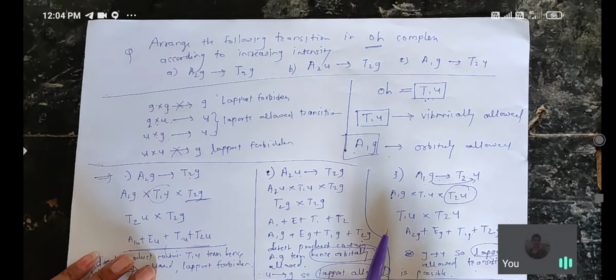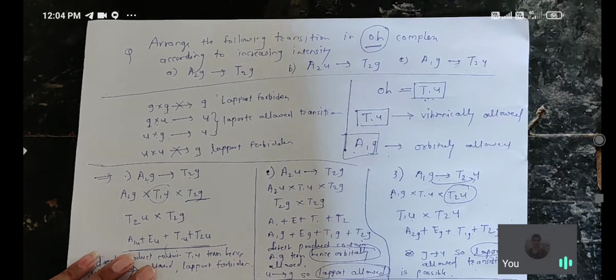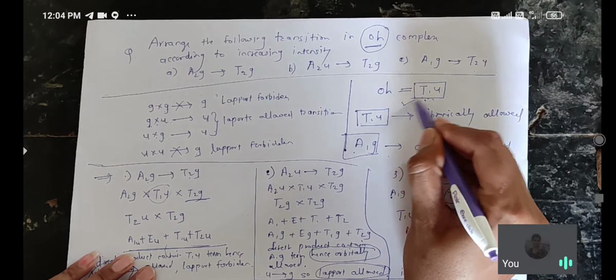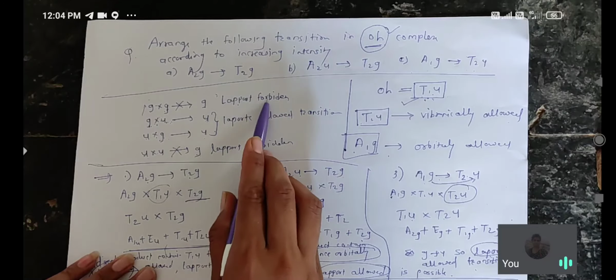For that purpose, you must know that when the complex is octahedral, T1u is the operator. That operator is used in octahedral complexes. This is a very important thing. Before we start the answer, first we see that when g into g is there, the product is g, and at that time the transition is called a Laporte forbidden transition.